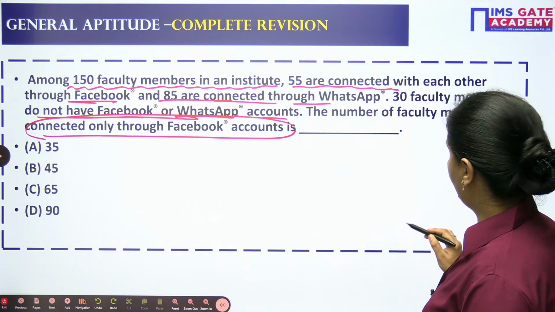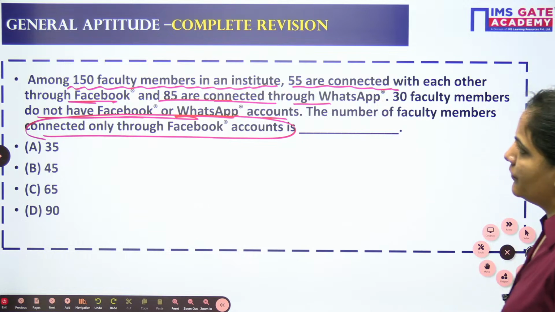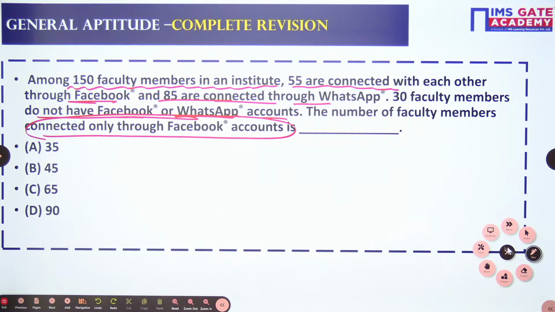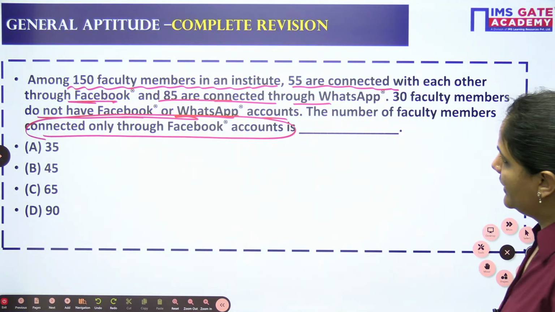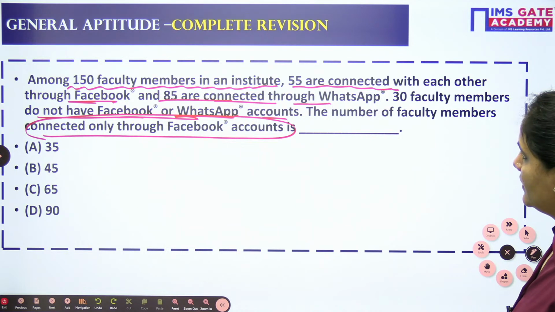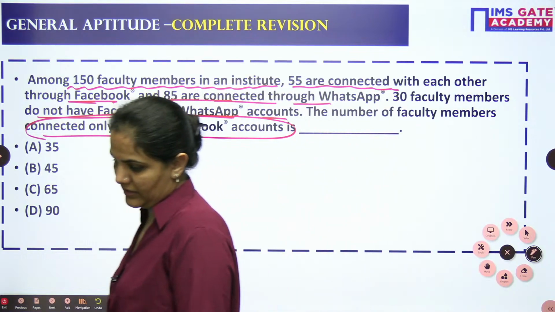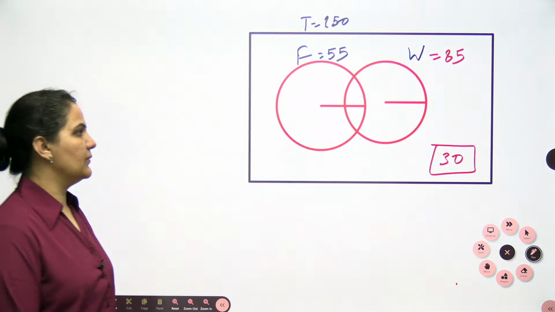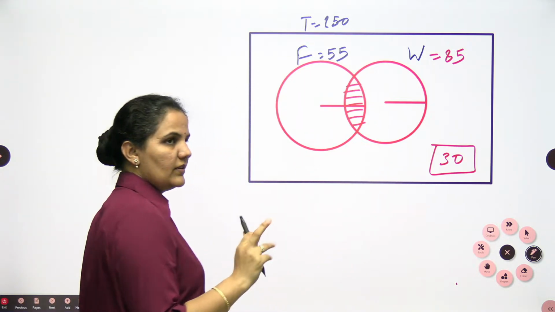The number of faculty members connected only through Facebook. 55 are connected and 85 are connected. 30 faculty members do not have Facebook or WhatsApp account. So the number of faculty members connected through only Facebook. Let's approach it. Okay. Acha, 150 is there, 55 is there, 85 is there, 30 do not. But the number of faculty members connected only through Facebook. So we don't have the common number in this case. So we need to find out that common number first of all. Means this data I don't have. This data I don't have. So first of all we will go for this data.